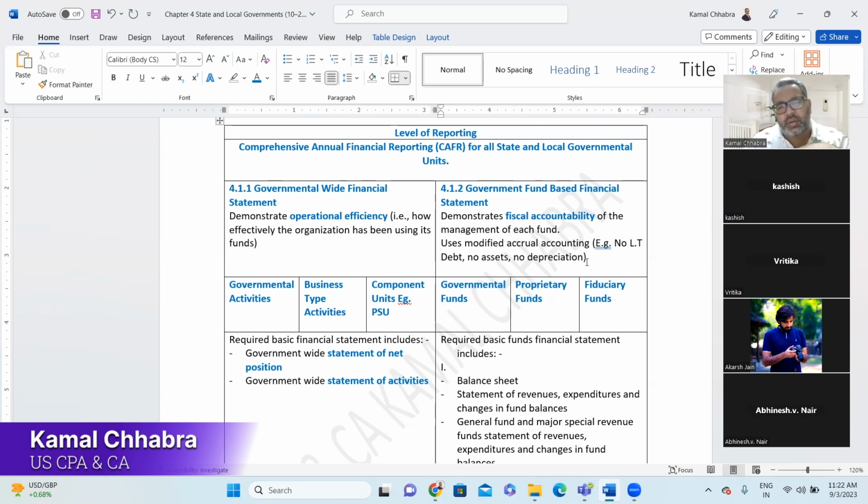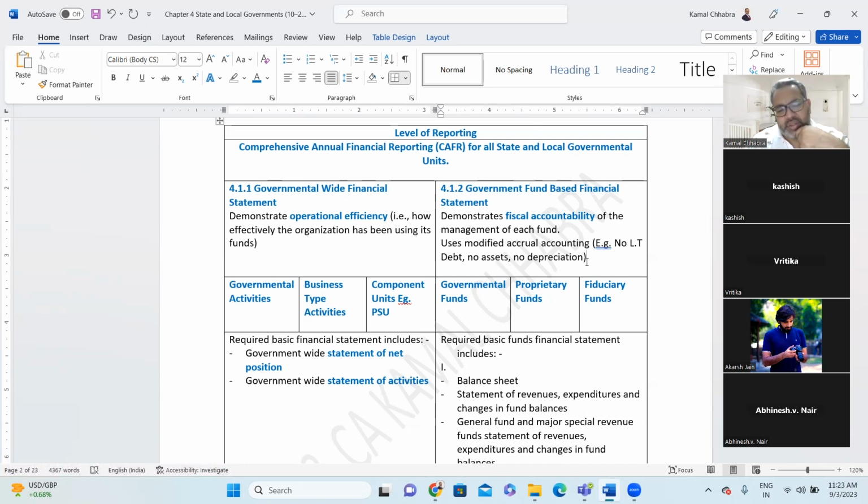Proprietary also includes 2 categories of fund: the internal service fund and the enterprise fund. That also we'll discuss in detail. And the fiduciary funds are basically funds allocated to trusts, societies, or not-for-profit organizations who hold the money on behalf of the beneficiary, but they themselves should not be the beneficiary. So these are the 3 categories of funds.